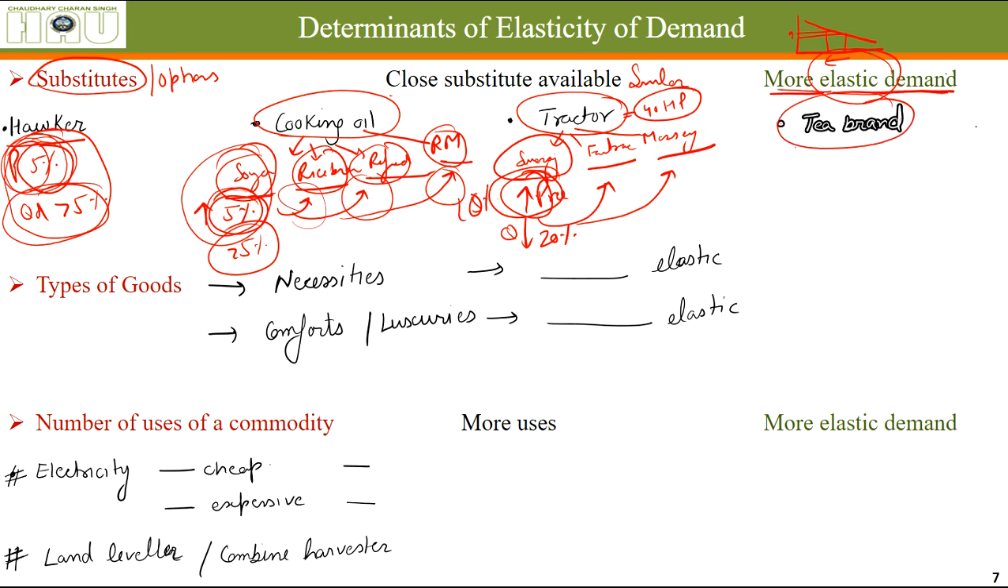Same as with tea brands: many brands available, one of the brands increases the price, people shift to others, and its quantity demanded reduces a lot compared to the price increase.